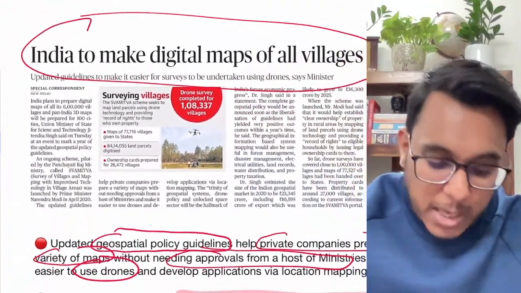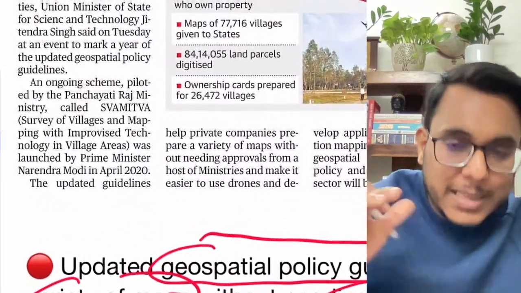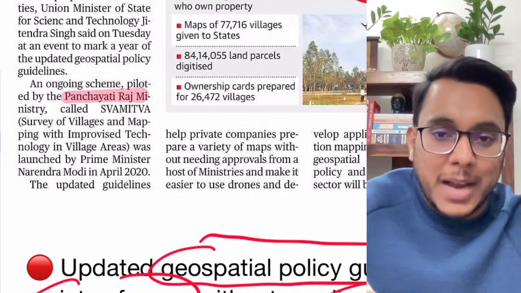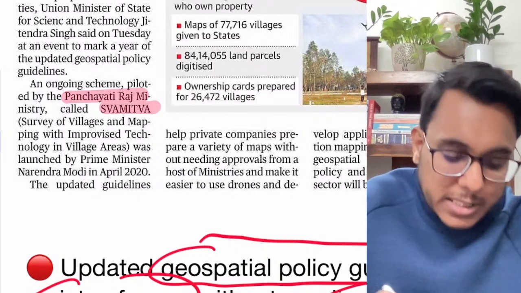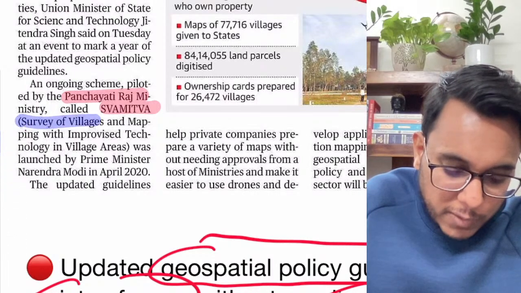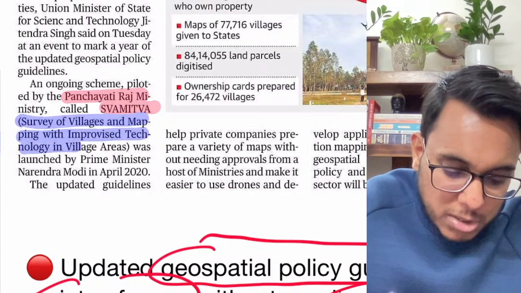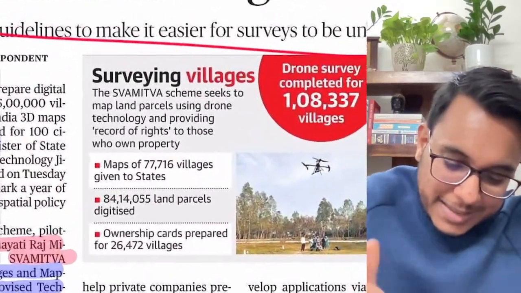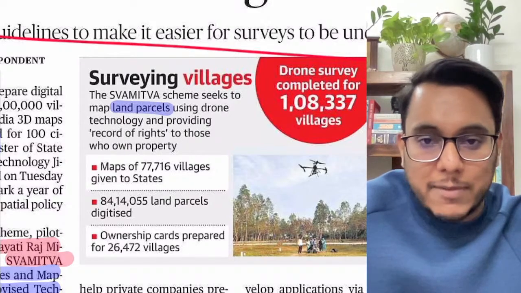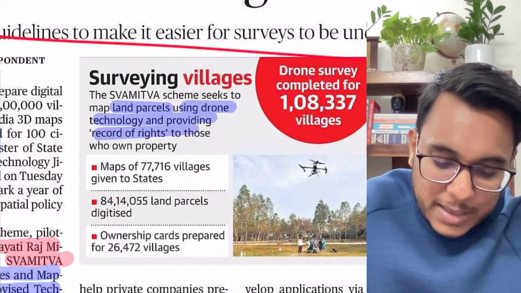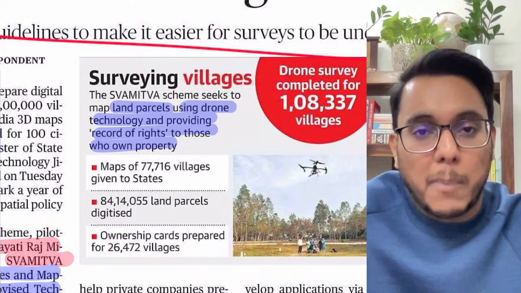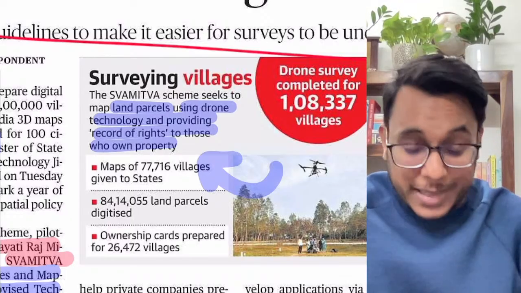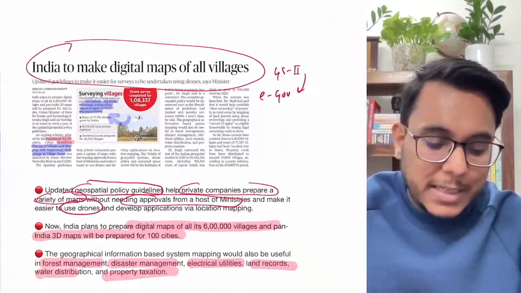Now, as we are talking about digital mapping, guys, there is already one scheme of the government going on, by the Ministry of Panchayati Raj: the Svamitva scheme, which stands for Survey of Villages and Mapping with Improvised Technology in Village Areas. Under this scheme, the land parcels will be identified using drone technology, and by making digital maps and identifying the land parcels, the record of rights for the land will be created. This is the development that has happened.